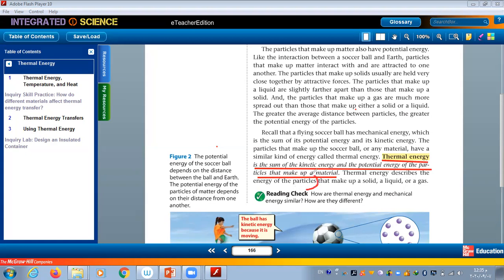Energy of particles. Of what? Particles. But here, mechanical energy is what for the soccer ball, for the object itself. So when we are talking about the object, we are talking about mechanical energy. When we are talking about particles, we are talking about thermal energy. I hope this is clear for all of you.